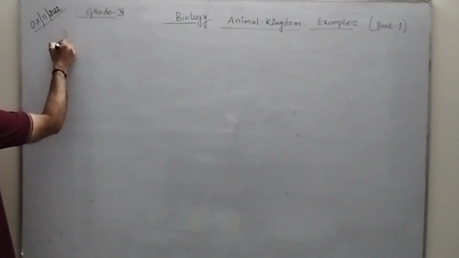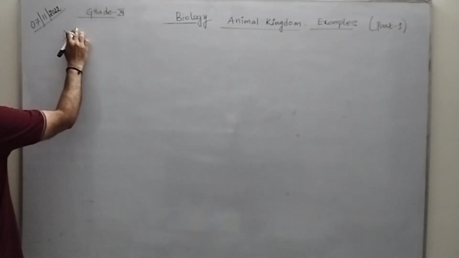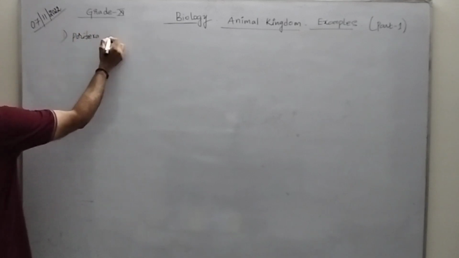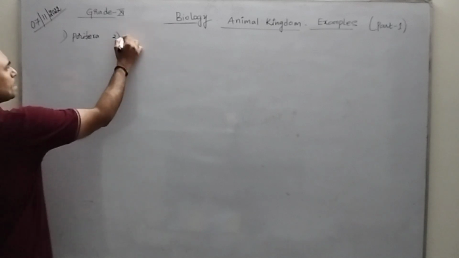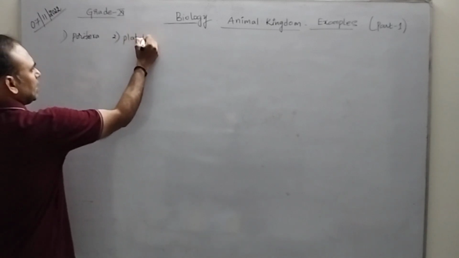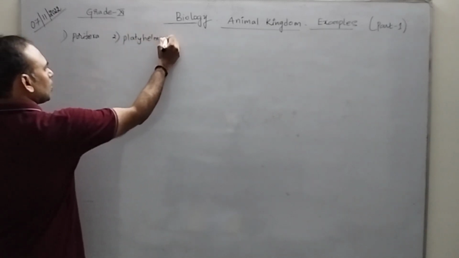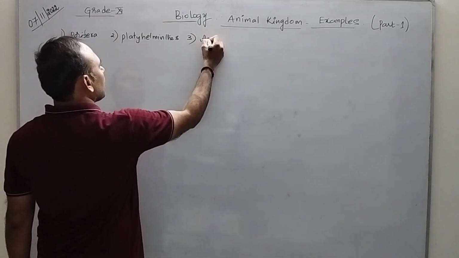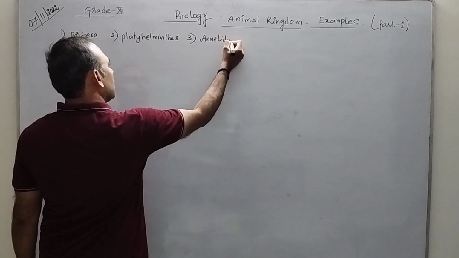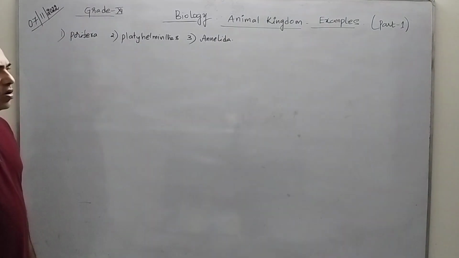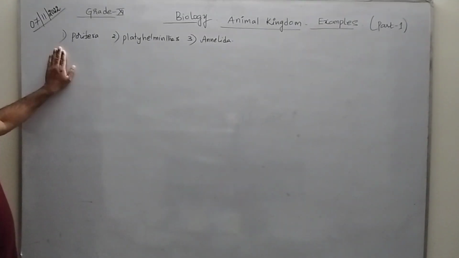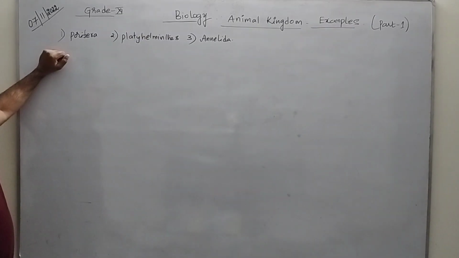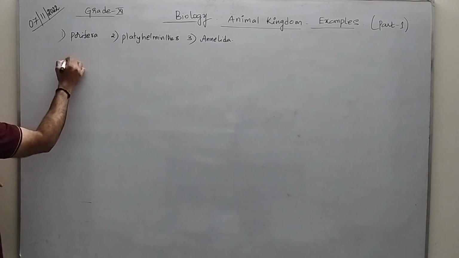First one, in the previous lecture, we have discussed about Animal Kingdom, in that Porifera, Platyhelminthes, then Annelida. So I hope you remember that. So today we will discuss about the first three phylum and its examples. Number one,